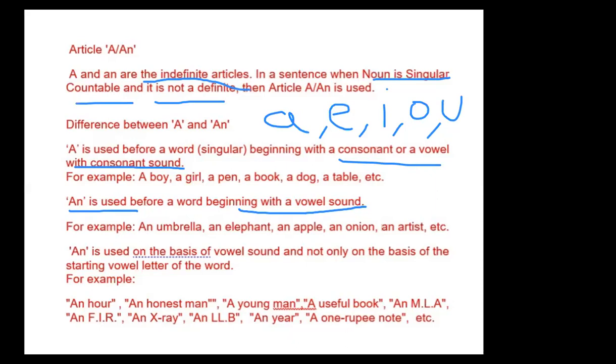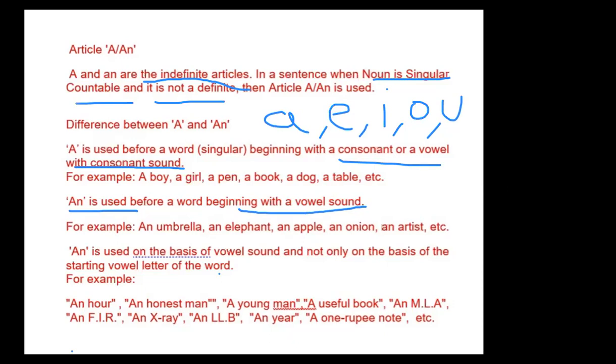For example, an hour. The spelling of hour is H-O-U-R. It starts with H, and H is a consonant. But when we pronounce H-O-U-R, the sound starts from O. So when there is hour, we use an. Similarly, an honest man.